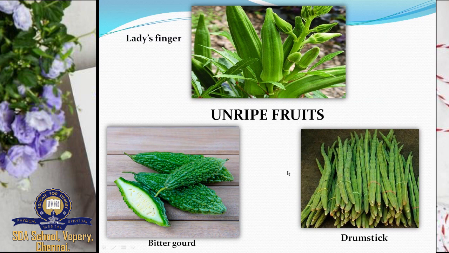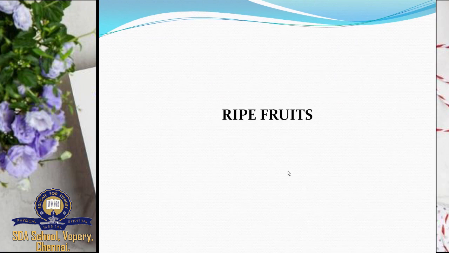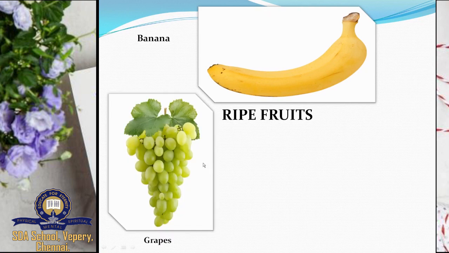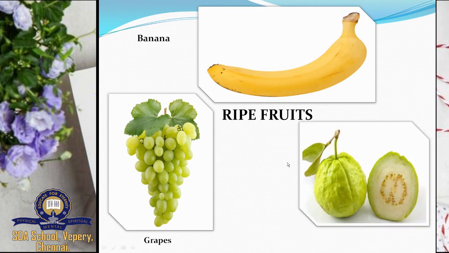Good. The next one is your ripe fruits. So what are the ripe fruits? Banana. So this is banana. Good. Next, grapes. Yummy grapes. And the third one is guava. So all these are your favorite foods, I know. Okay. Shall we repeat the names? Banana, grapes, and guava. So these are your ripe fruits.